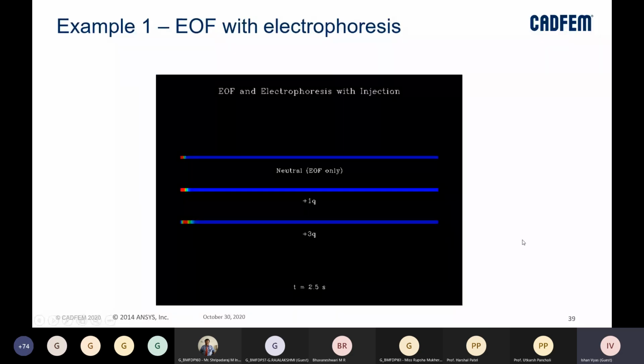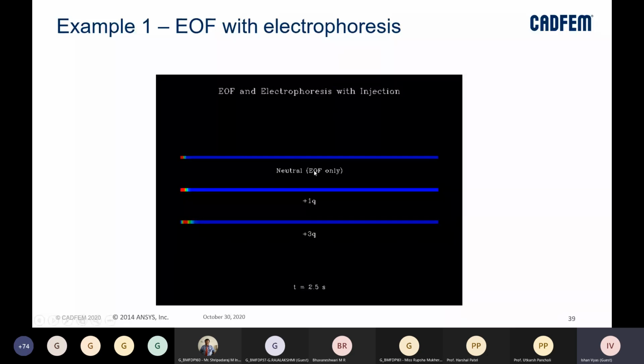So when we are working with just a neutral EOF, we can see how the sample is going to diffuse. This is at t equal to 2.5 seconds, right? t equal to 0 is the time when we basically inserted the sample inside our channel, and this screenshot which we are seeing has been taken at t equal to 2.5 seconds.